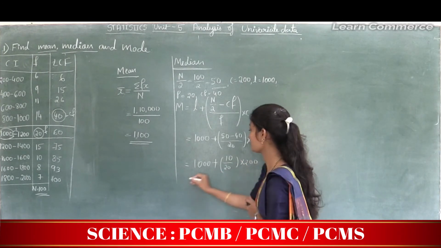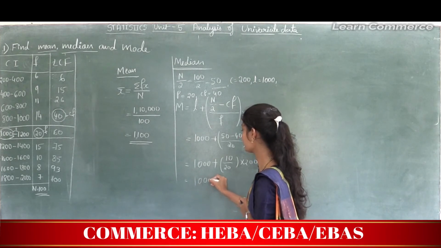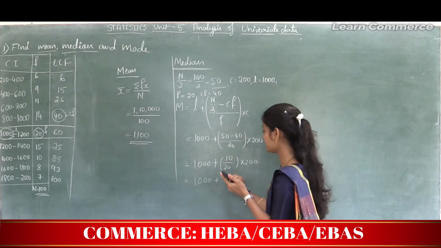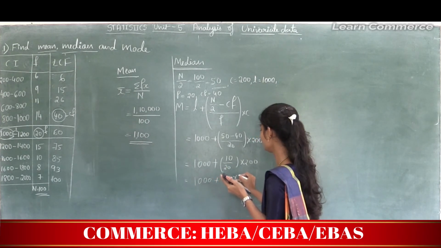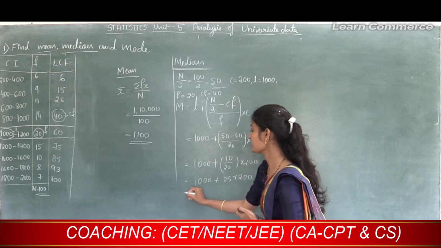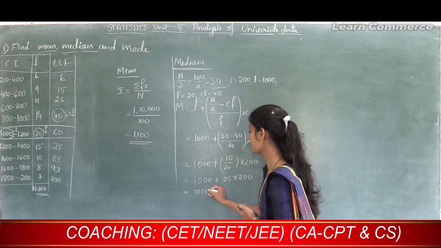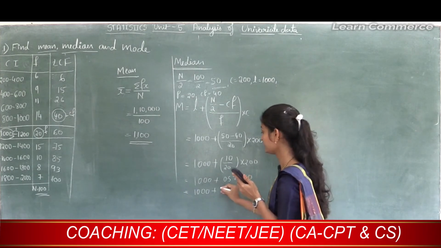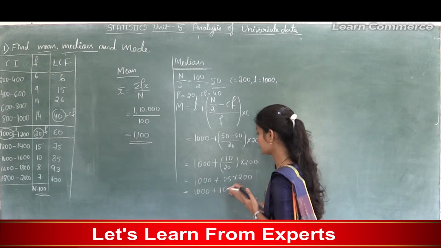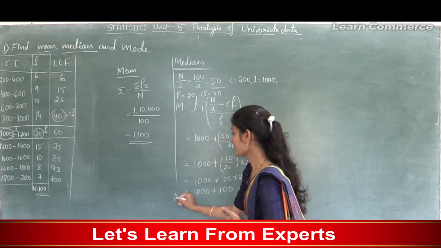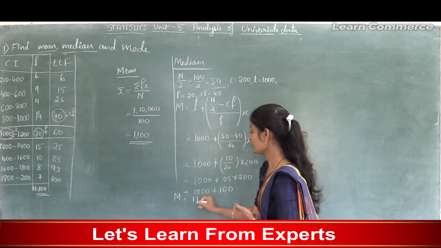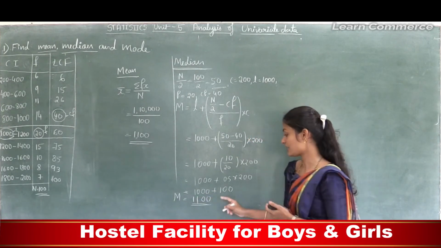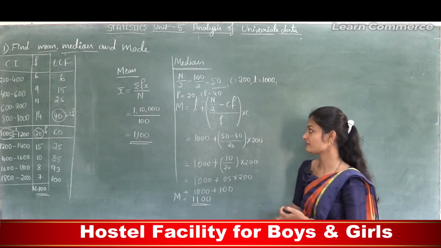So this is equal to 1000 plus 10 divided by 20, that is 0.5, into 200, and this is equal to 1000 plus 0.5 into 200, that is 100. So here median value, capital M, is equal to 1100. So 1000 plus 100 is 1100.